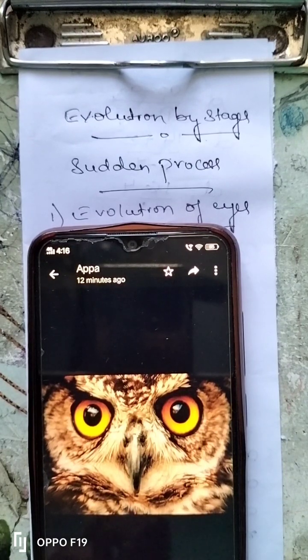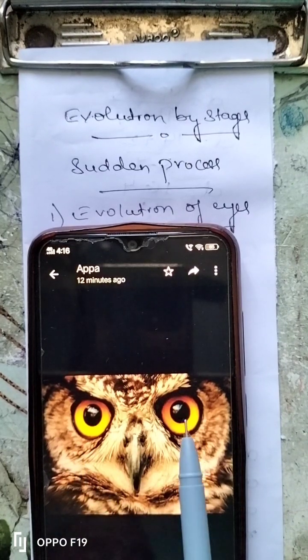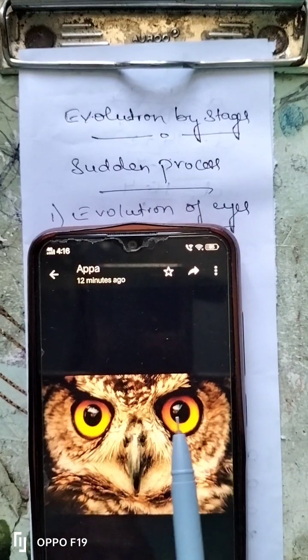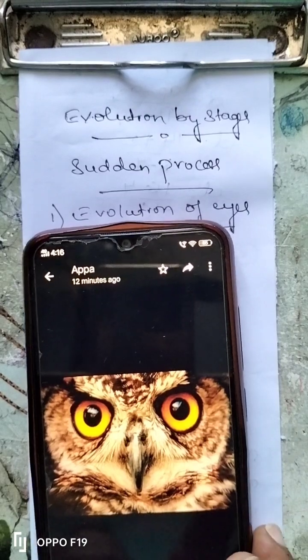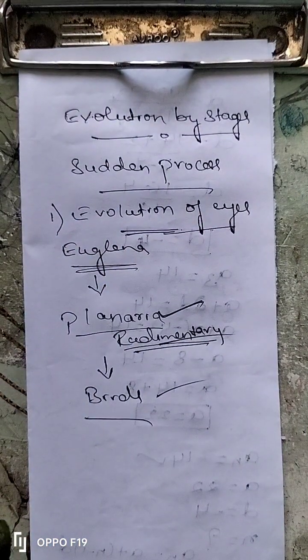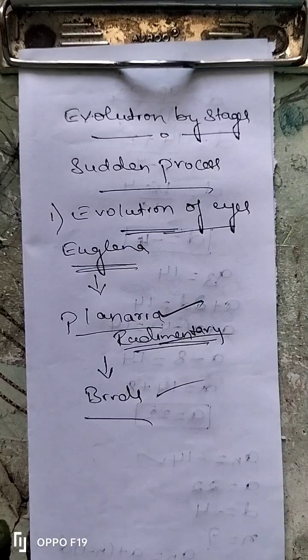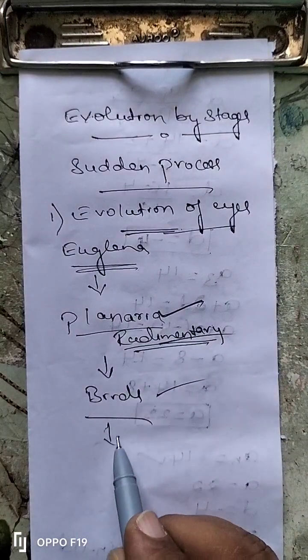Eyes of euglena, eye spot. Eyes of planaria are called rudimentary eyes, and the eyes of birds are called compound eyes. These are compound eyes, and these are prominent, they are not hidden, and their function is to see so many objects. It can detect so many objects because it can detect light also. Next, after birds, you can see human eyes.